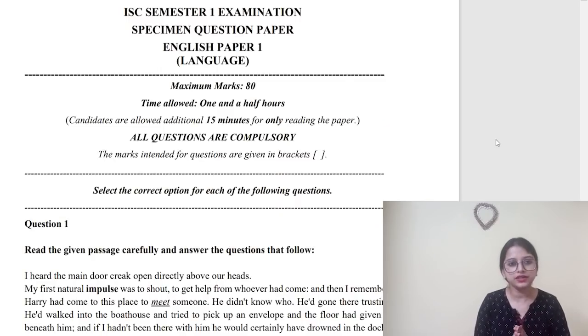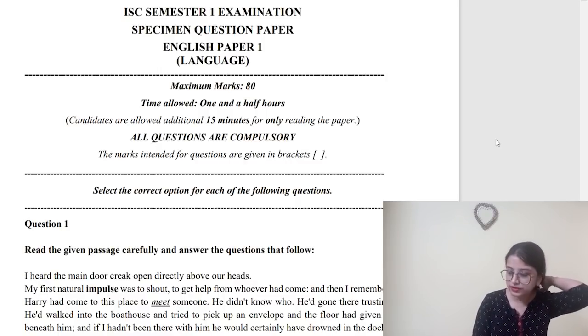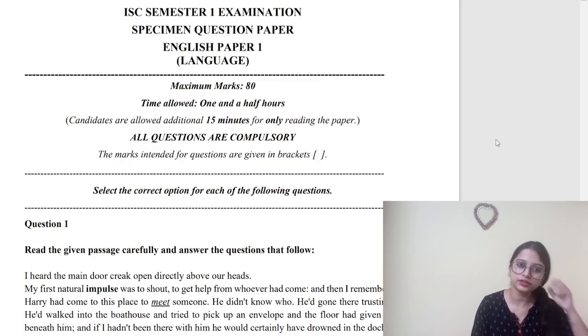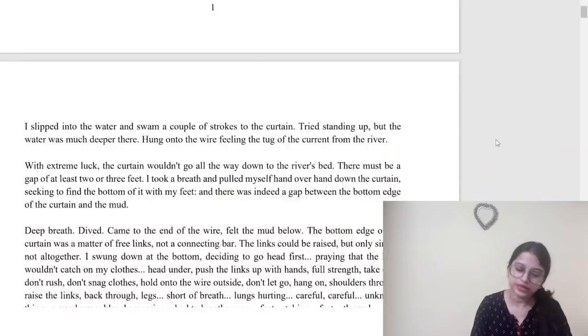Okay, let's start. We know that the solution is not provided with your specimen paper, and we obviously require it, and I'll try to help you out as much as possible. Let's begin first, because the grammatical part is most important. We will solve the grammatical portion first, and then move on with the comprehension passages. We will scroll down a bit and move to the grammar portion.